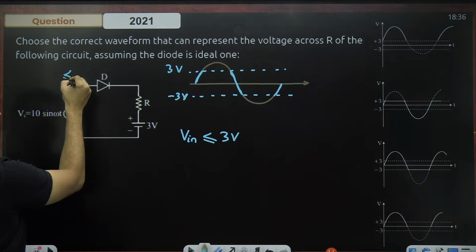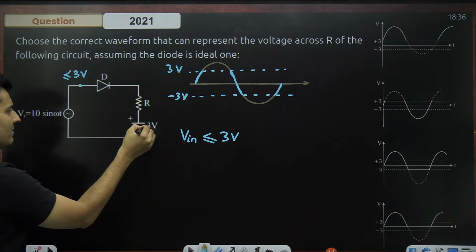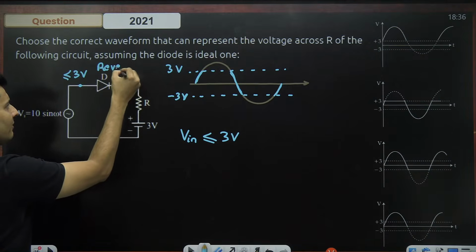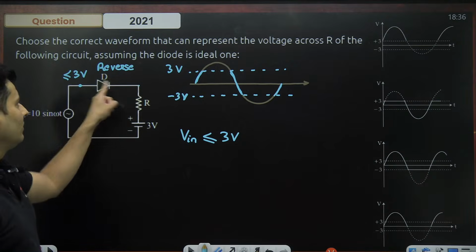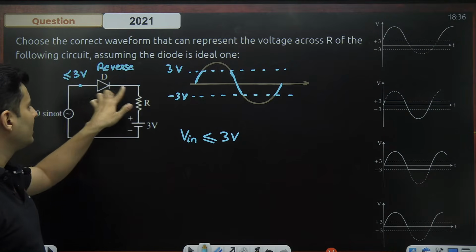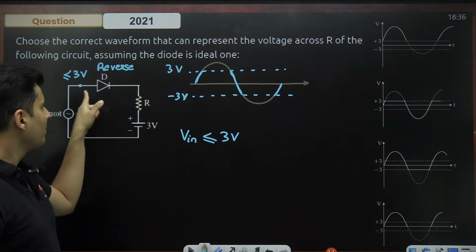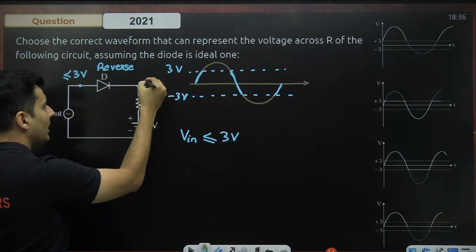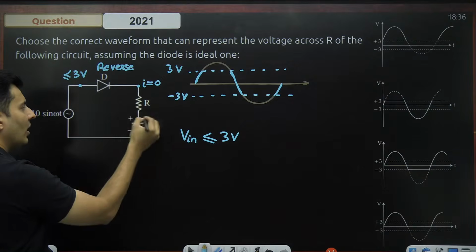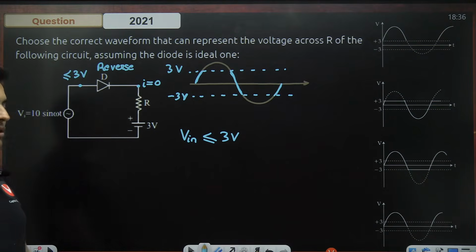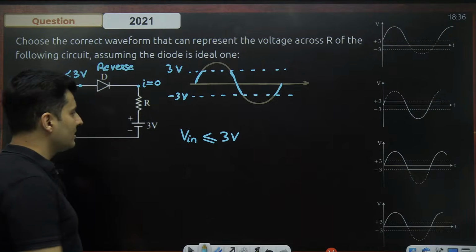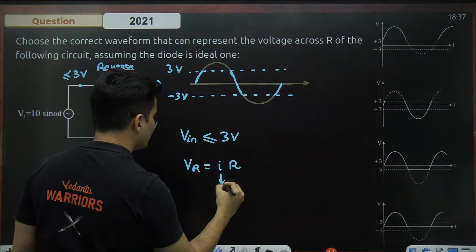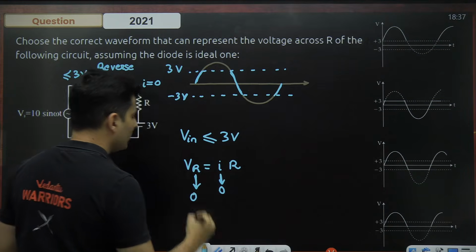voltage will be less than or equal to 3 volts, but this battery is giving me 3 volts over here. So this diode will be in reverse bias. This diode will be in reverse bias because this is at a lower voltage. This battery is giving higher voltage. Because of that reverse nature, there will be no current in the circuit. So the current in the circuit will be zero. Because there is no current, what will happen across the resistor? So the voltage across the resistor will be I into R, but this current is zero. So this voltage will also be zero.